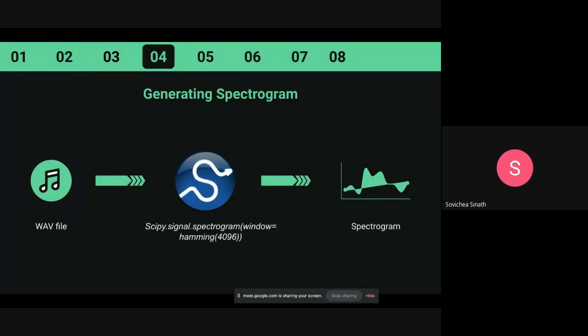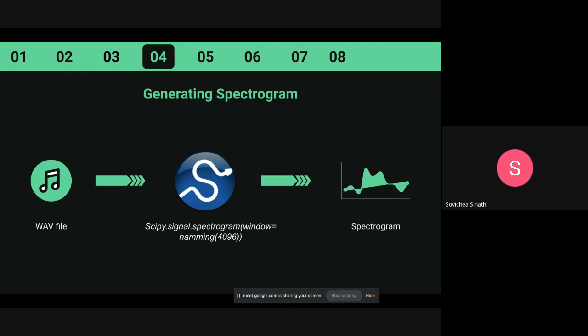Next step is generating a spectrogram. An audio file is continuous data, just one large stream, so we cannot get much information from it. Instead, we use a spectrogram, which is a visualization of the audio, and it gives more information about that audio file than just plain raw WAV data.